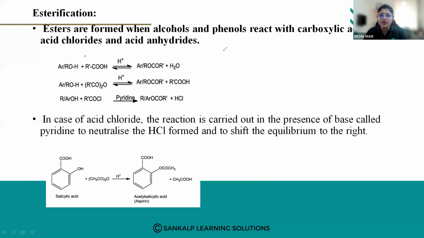Either you can take alcohol, which is represented by ROH, or you can take ArOH, where Ar is your aromatic ring, that is your phenol. When phenol or alcohol react with a carboxylic acid in the presence of H plus ions, what will it produce?